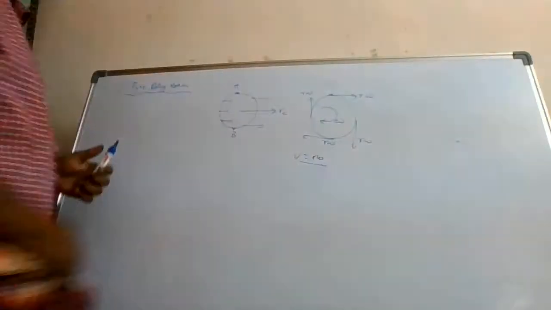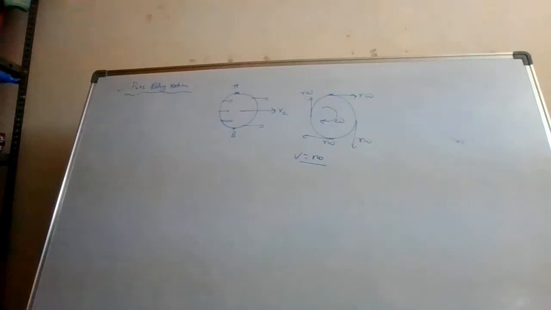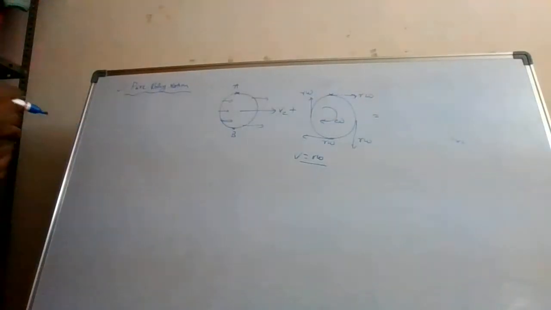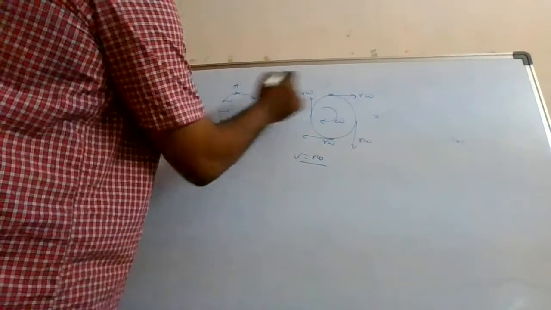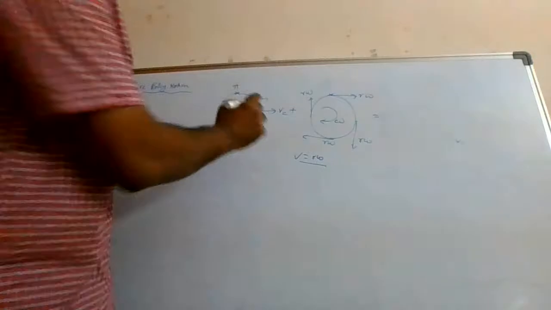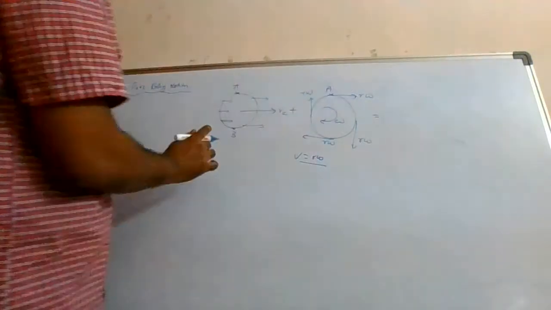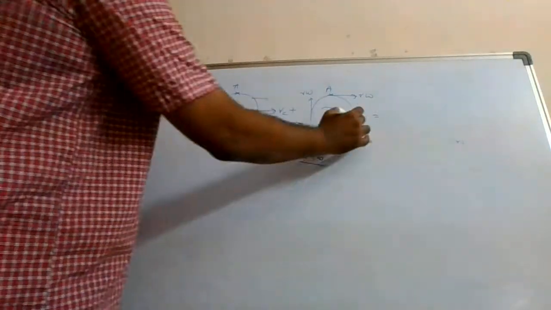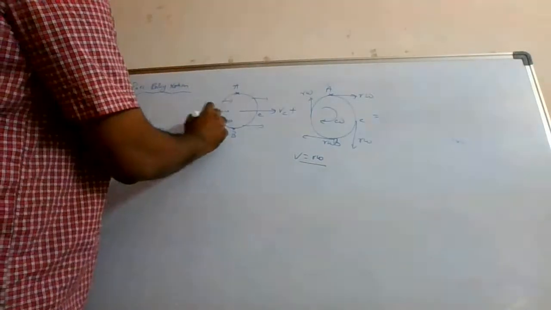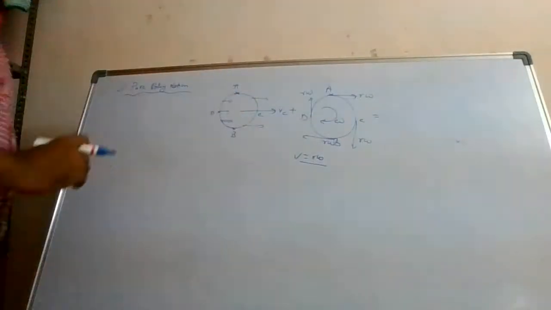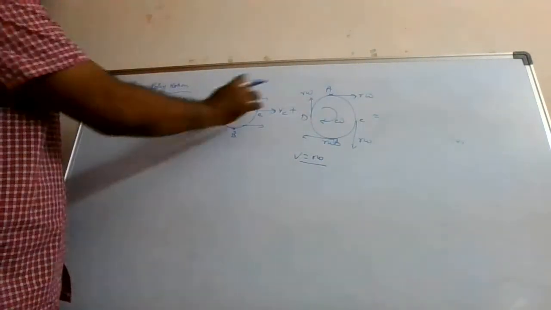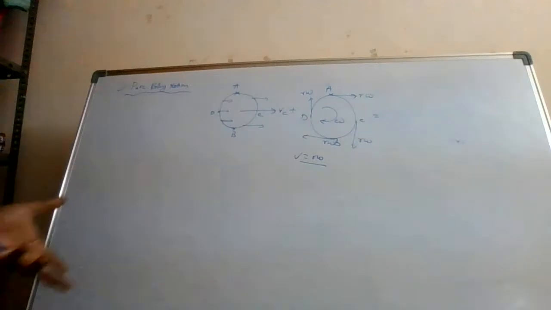Now this is the case of pure rotation. You add these two, you get rolling motion. So if you take the corresponding point, it is the same disk. If this point is A, this point is A. If this point is B, this point is B. If this point is C, this point is C. If this point is D, this point is D. So you need to add these two. These are all vectors, so you have to add the vectors.